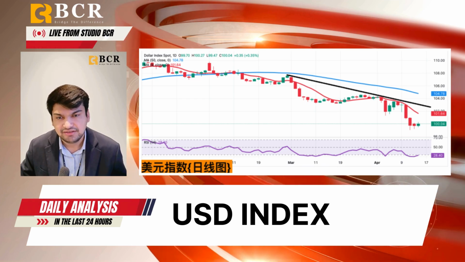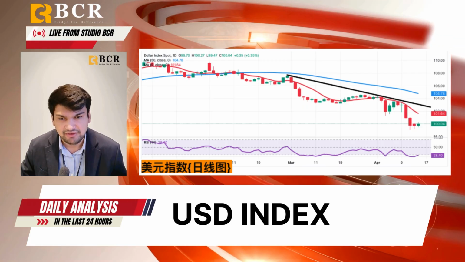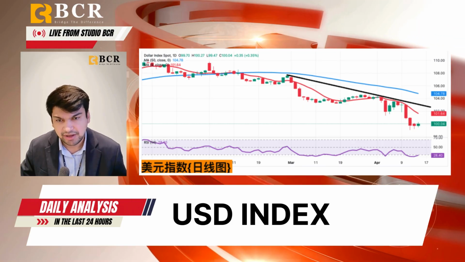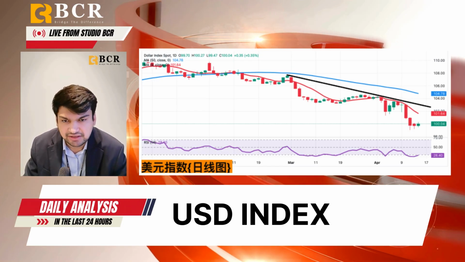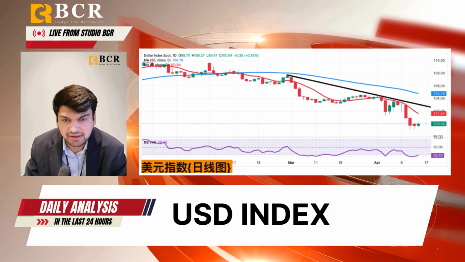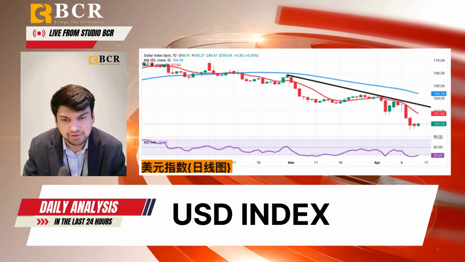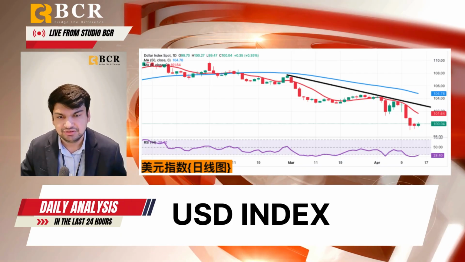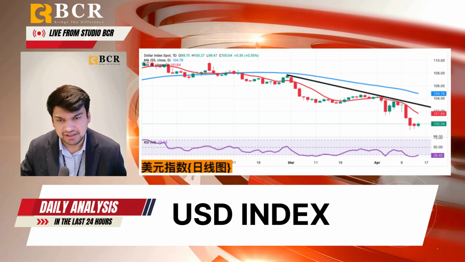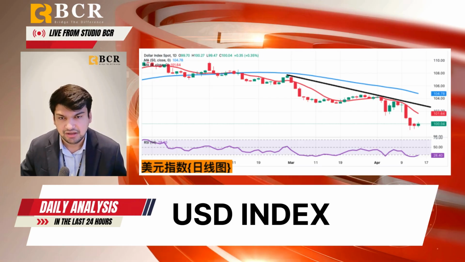Short-term indicators such as the 10-day simple moving average also maintain a downward slope at 101.85. Therefore, the resistance level can first be considered at the 100.16 area. This is followed by the key 100.62 and then further upwards to challenge the 101 level.